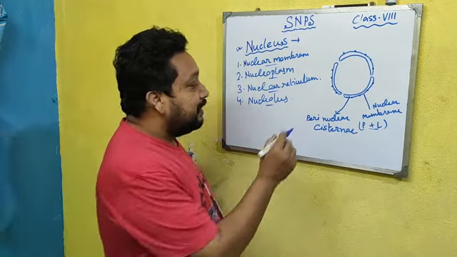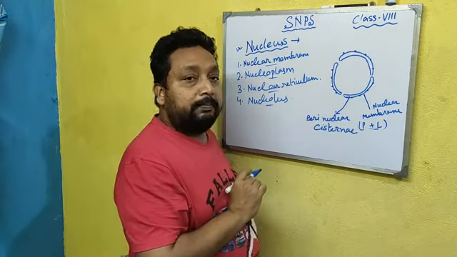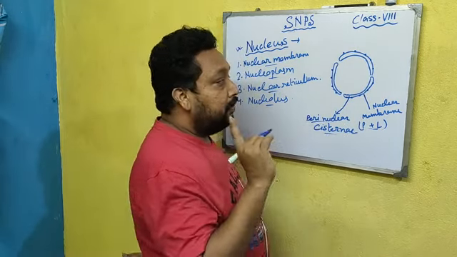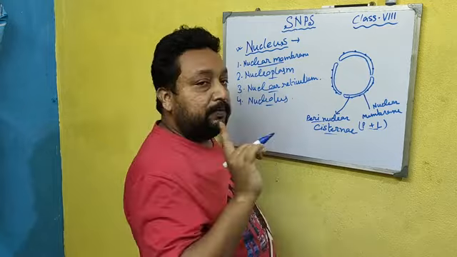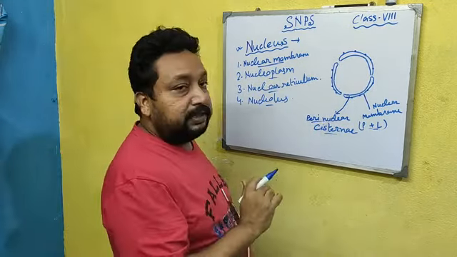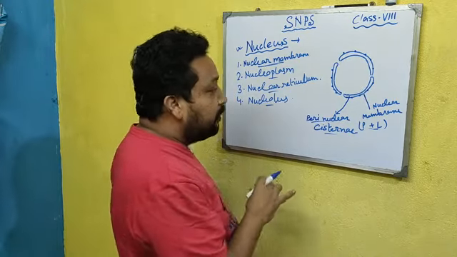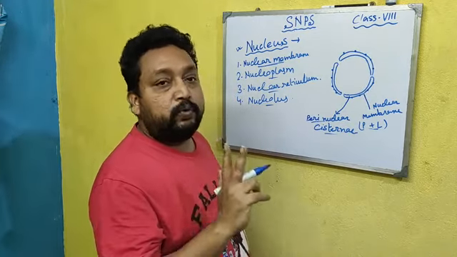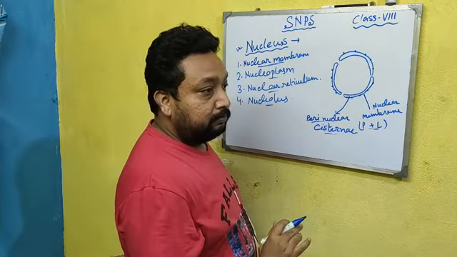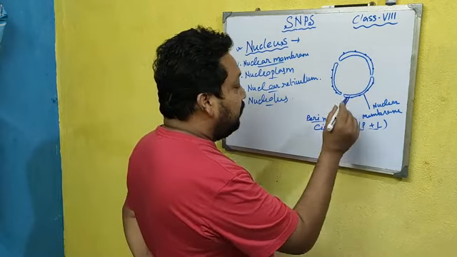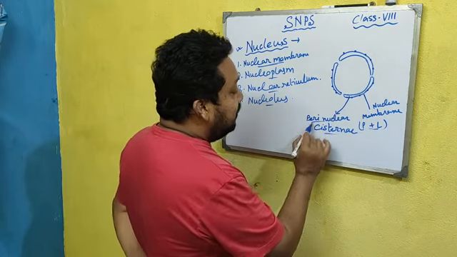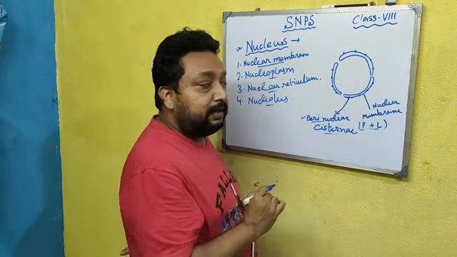Perinuclear cisternae. The space between two membranes is known as perinuclear cisternae. I repeat, the nuclear membrane is the outermost covering of the nucleus. It is bounded by two unit membranes, meaning a double unit membrane, that is known as the nuclear membrane. And the space between the two nuclear membranes is known as perinuclear cisternae.